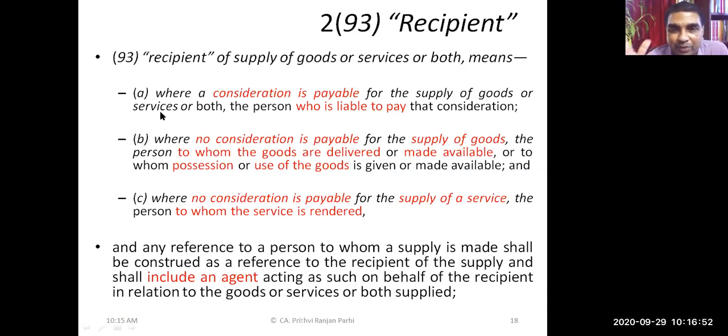Where no consideration is payable. Wait. Please wait. First we'll understand this thing. One by one we'll be covering. Where consideration is payable for supply of goods or services or both, the person who is liable to pay. Right? Let us say you purchased a goods from a shopping mall, or you ordered a goods maybe through online shopping. Right? So tell me, in this kind of supply, whether consideration is payable, are you liable to pay something? Let us say you ordered something from Amazon. Right? Tell me whether consideration is payable by you or not.